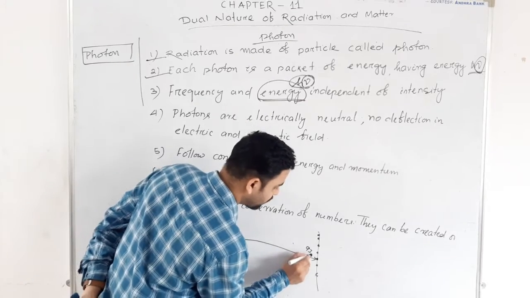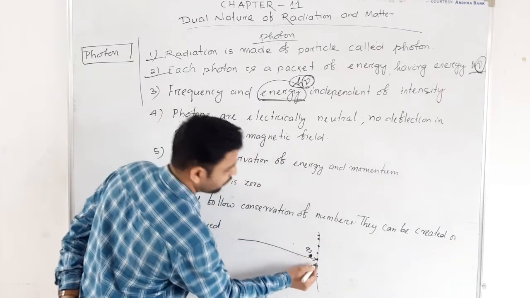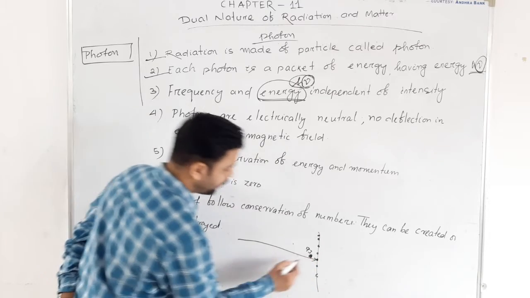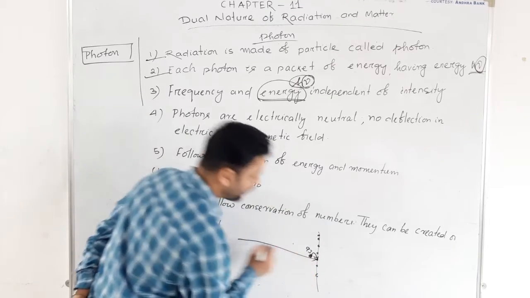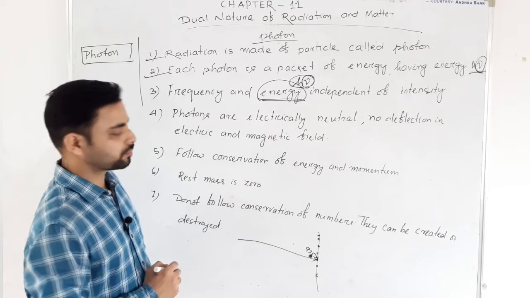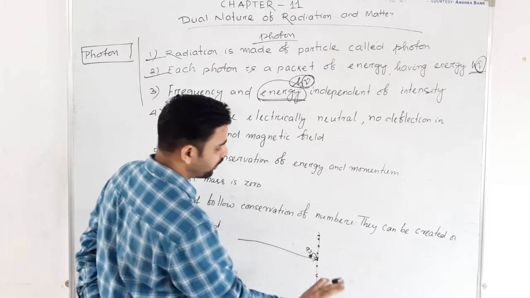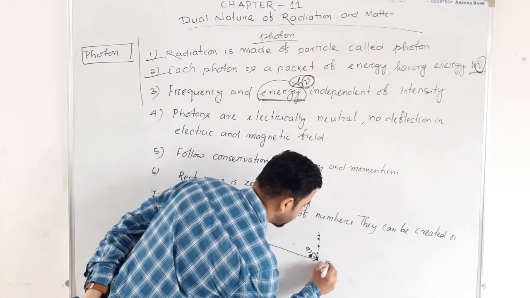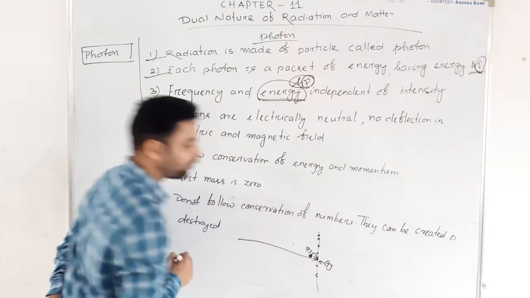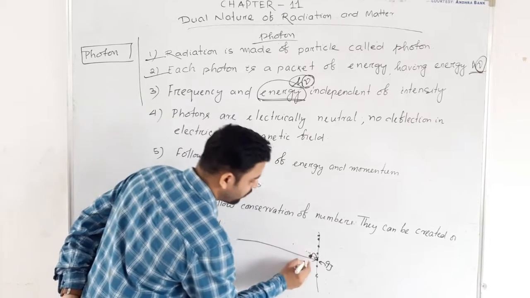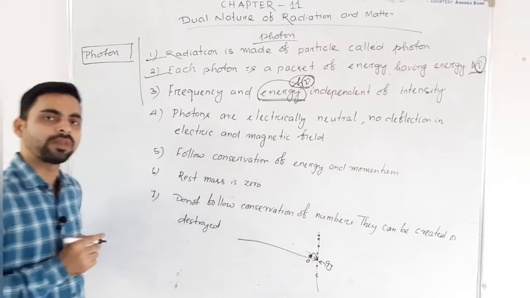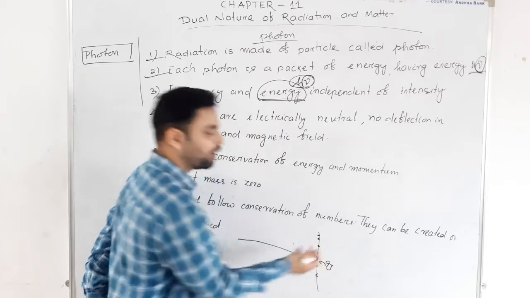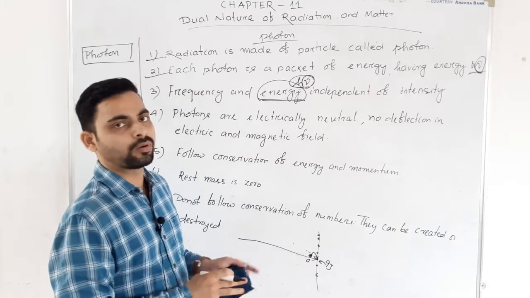When this photon strikes this electron, what will happen? It will transfer all its energy to the electron. That means the electron will gain 9 joule energy, and the energy of the photon will become 0. That means total energy is now conserved.